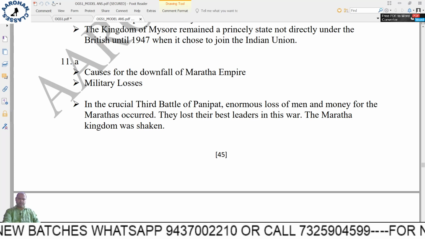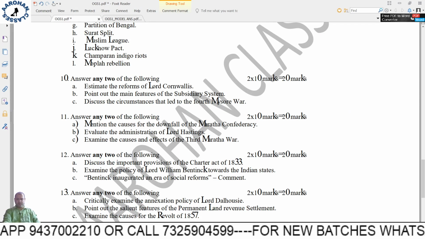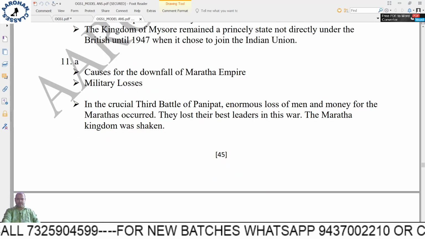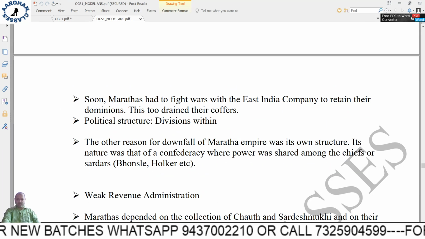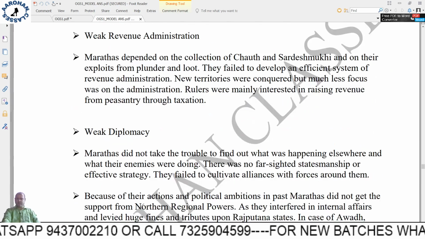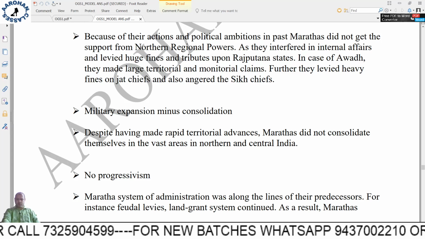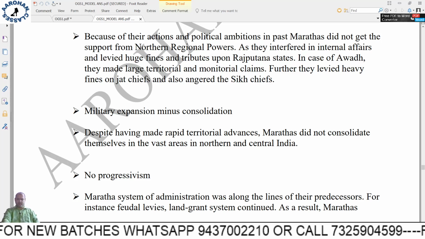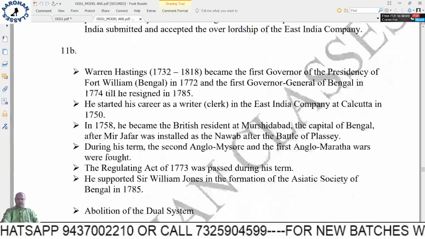Question 11, any 2 you have to write, 10 marks. Mention the causes for downfall of Maratha Confederacy. So military losses, political structure, that is the division within, weak revenue administration, weak diplomacy, military expansion minus consolidation, that means they would go and win but they would not consolidate, they would not expand there, they were not progressive. So these were the reasons.